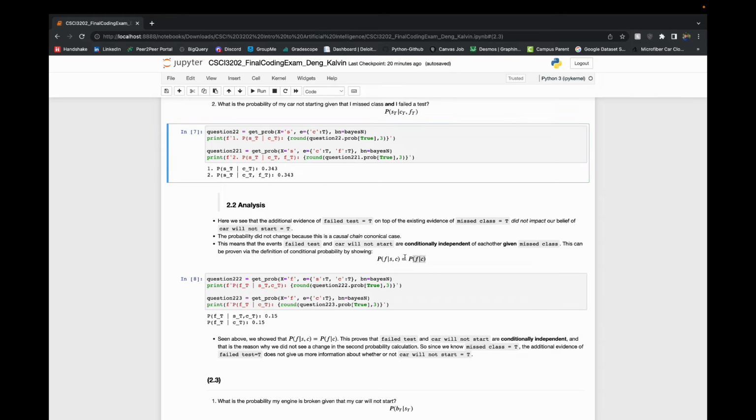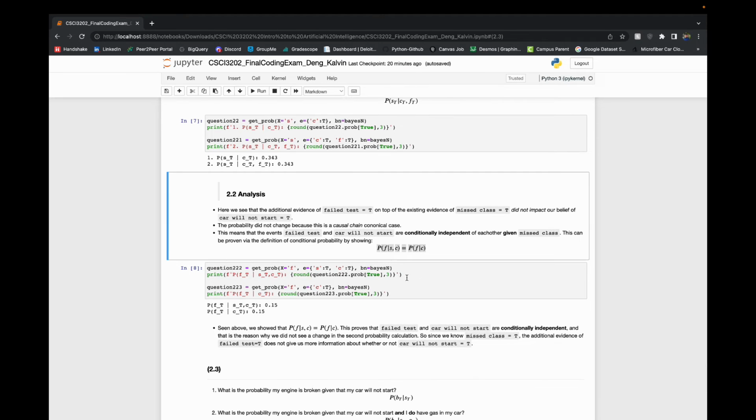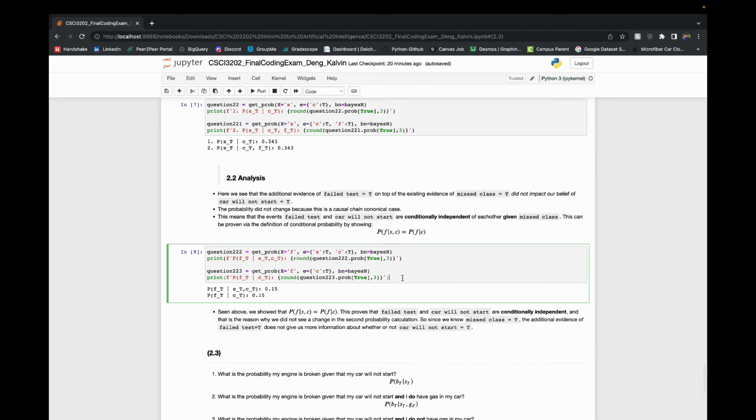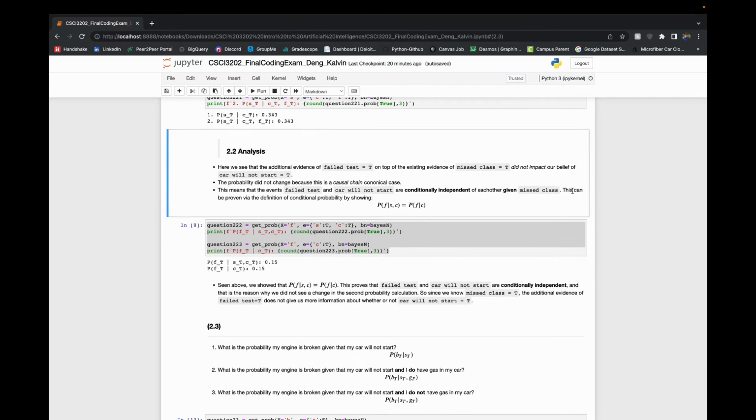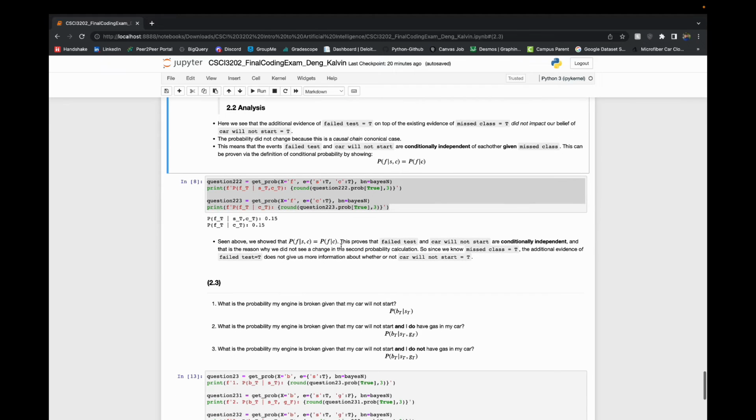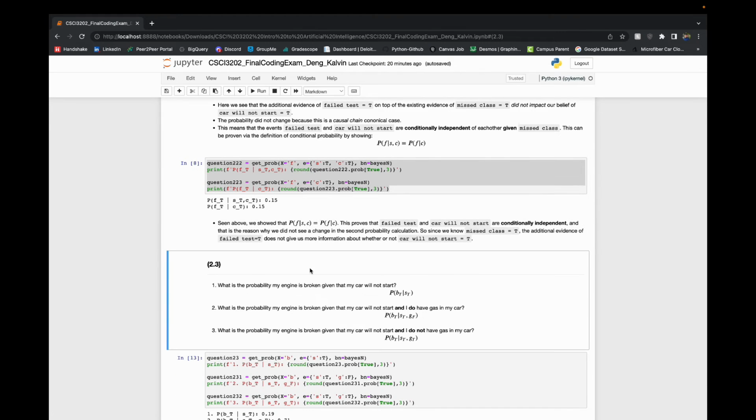And then here I have the definition of conditional probability or conditionally independent probabilities. And then right here, I just prove that they are equal just to show that they are conditionally independent of each other given miss class. And then here I go a little deeper into the definition. So you can read that for more depth.